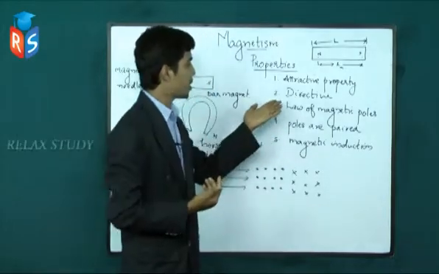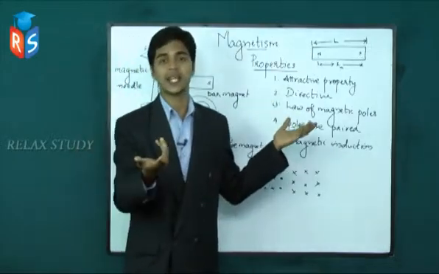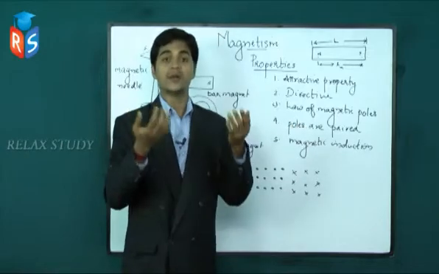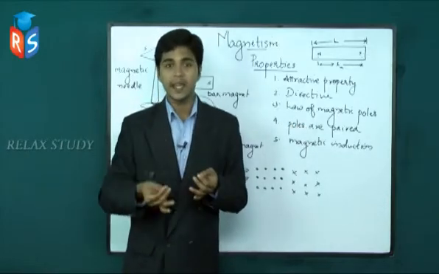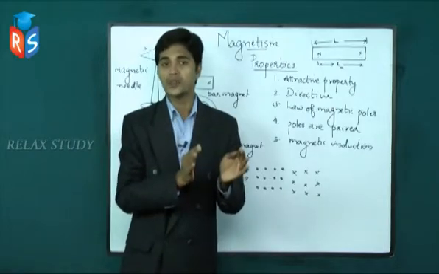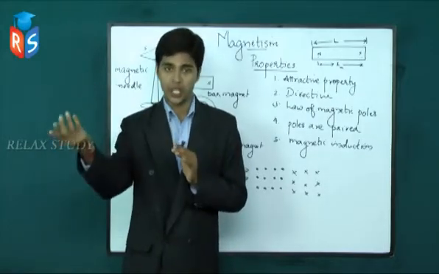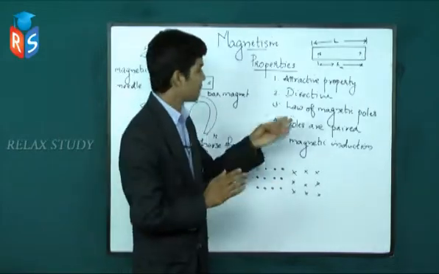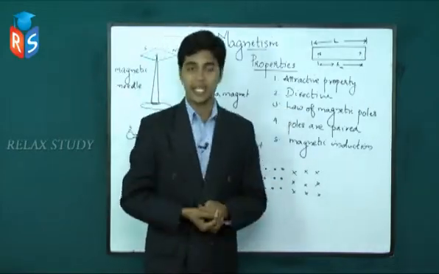So the directive property of a magnet helps us to find out the direction. And what is the directive property? When we suspend a magnet freely, it comes to rest aligning in the north-south direction. That is, the north of the magnet is pointed towards the geometric north, and the south of the magnet is pointed towards the geometric south. And next comes the law of magnetic poles.